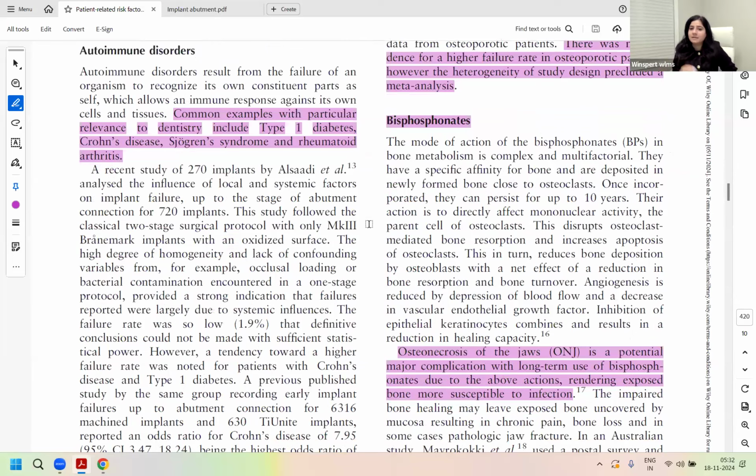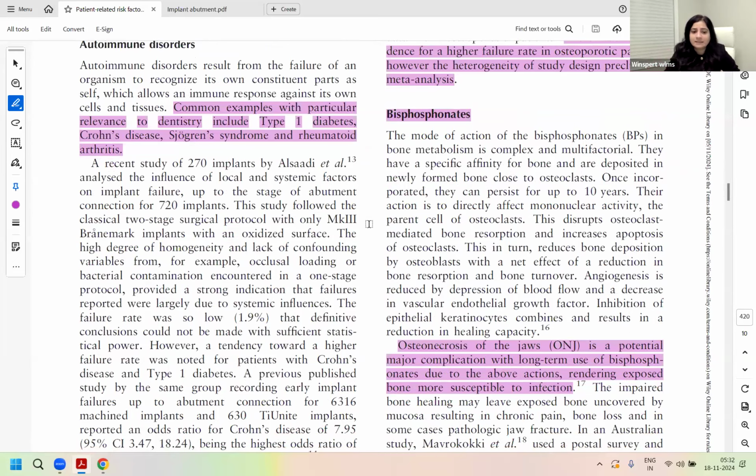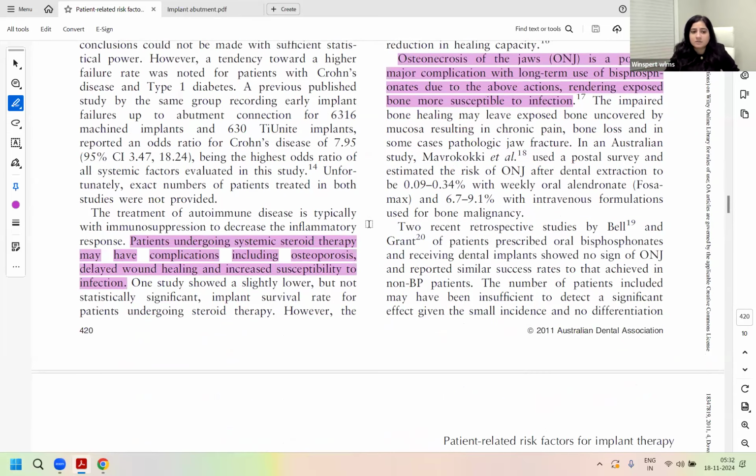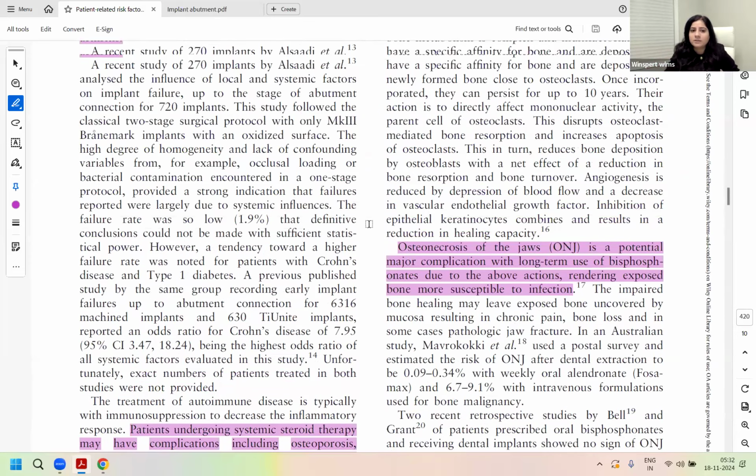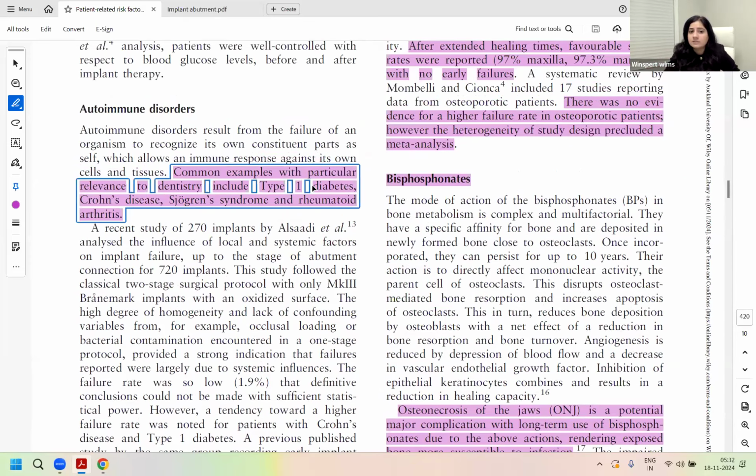Autoimmune disorders can be given to you in the history. Crohn's disease can be given, type 1 diabetes, Sjogren's syndrome, rheumatoid arthritis. Have we seen questions around all these histories or not? Absolutely yes. So let's see the challenges. Diabetes, as I said, does not have a challenge, but there is a slightly higher risk if you had to be careful around one of these autoimmune diseases out of type 1 diabetes, Crohn's, Sjogren's, and rheumatoid arthritis. It's just Crohn's disease that's linked with a slightly higher failure rate, right?